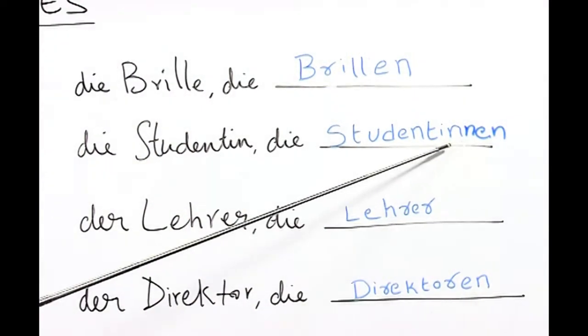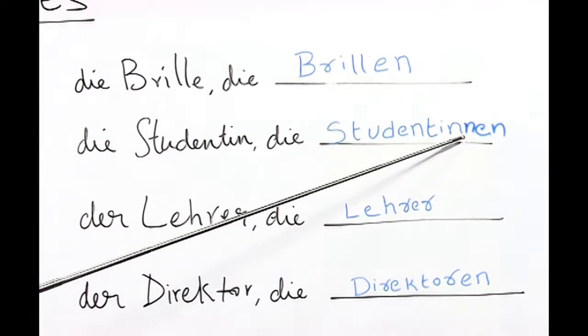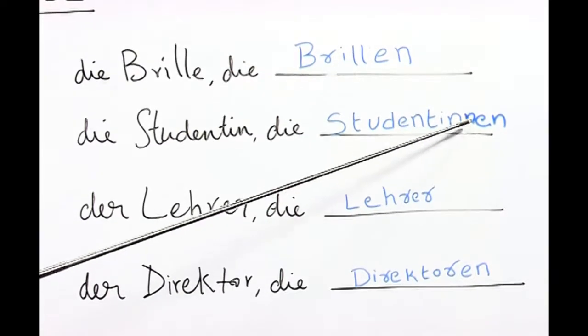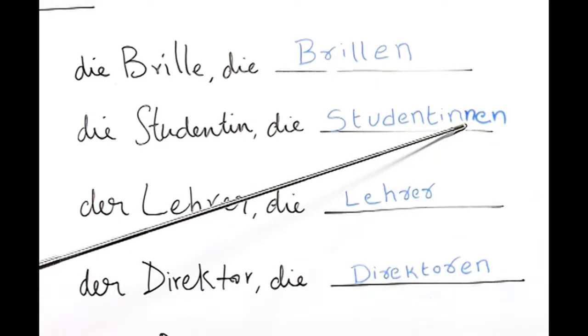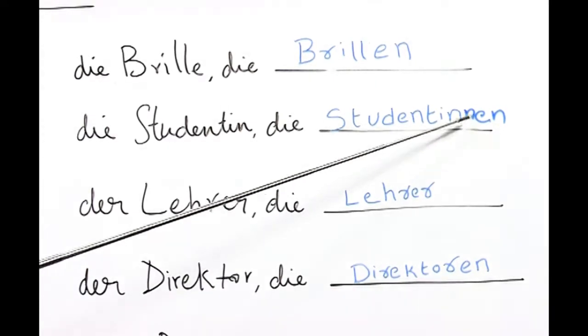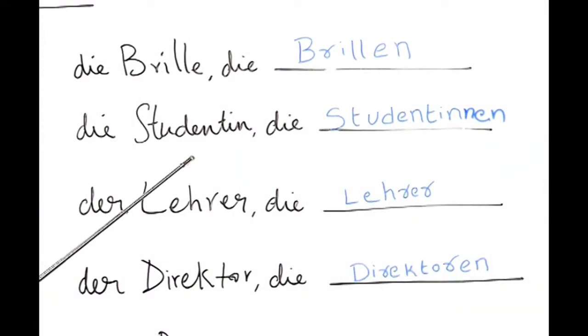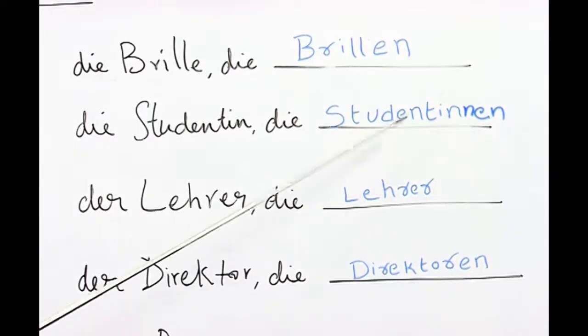Now, we have the correct form here, which is Studentinnen. Please remember there are two N's here, not a single N. So, we have die Studentin in singular and die Studentinnen in plural.